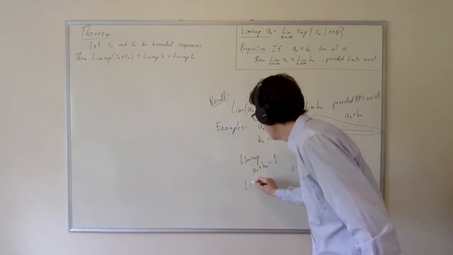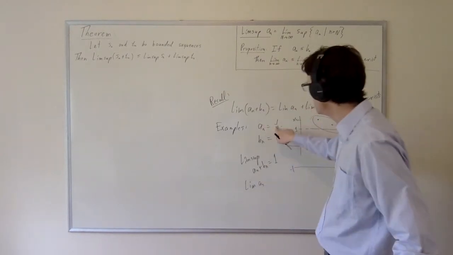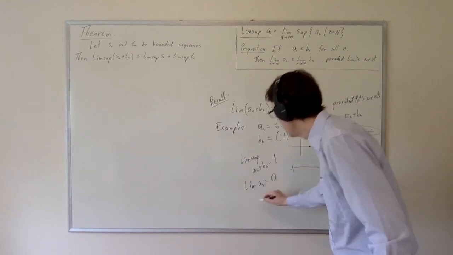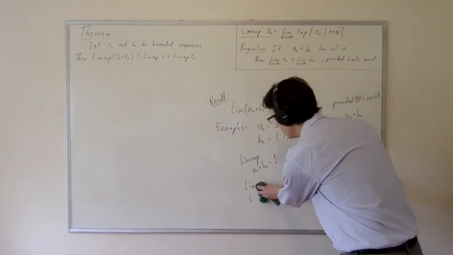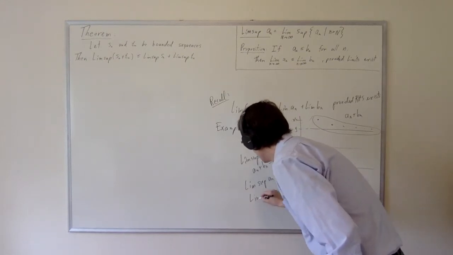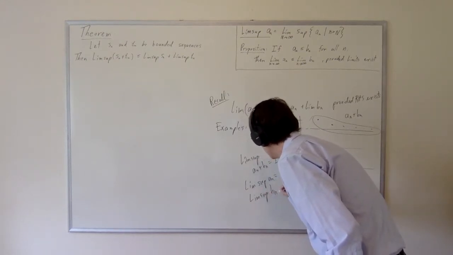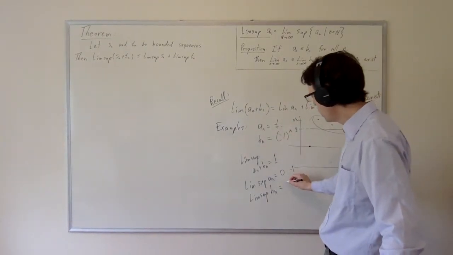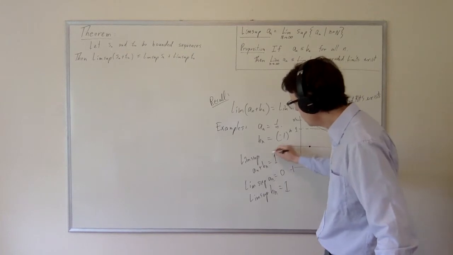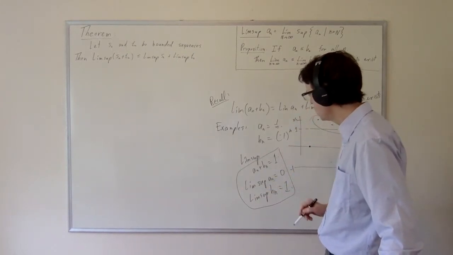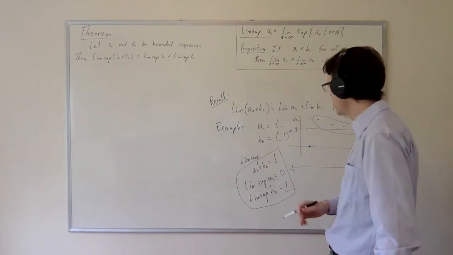In the case of a_n, the limit exists, so the Limsup of a_n will be 0. And the Limsup of b_n alternates between plus 1 and minus 1, so the Limsup will be 1. So here you see these things add up: 0 plus 1 gives us 1. And so this is the equality that you might expect here.